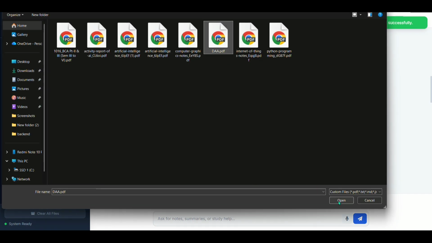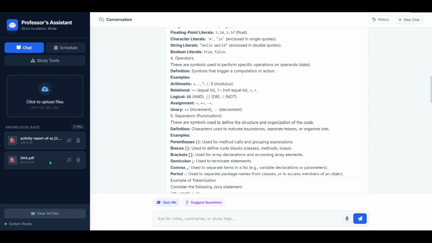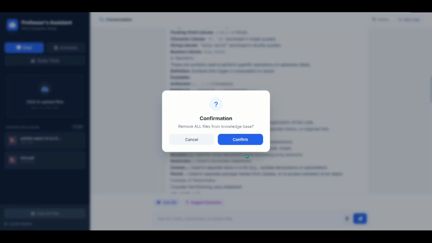So these are the file parts. We can clear all the files from here, one option. When you click on it, all the files are deleted permanently from this chat box.